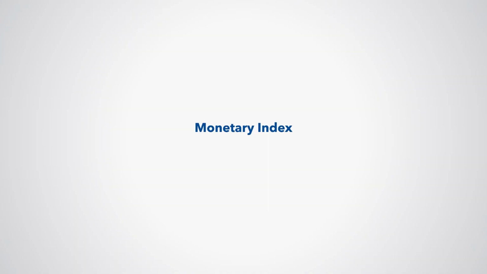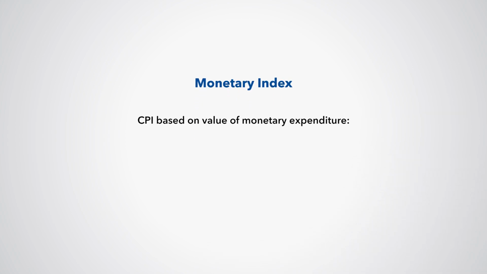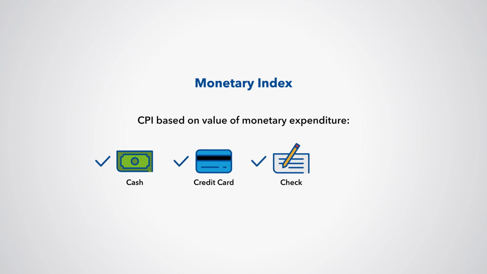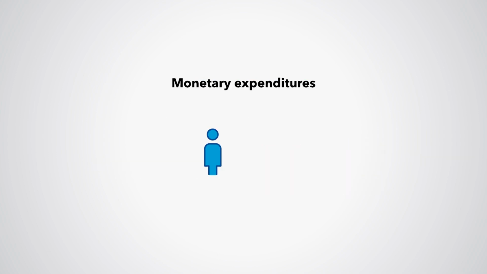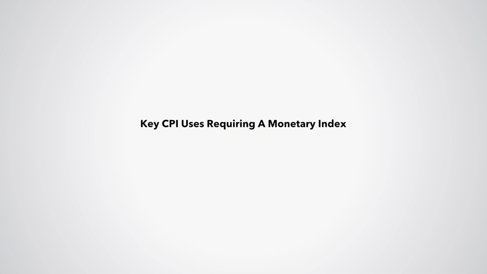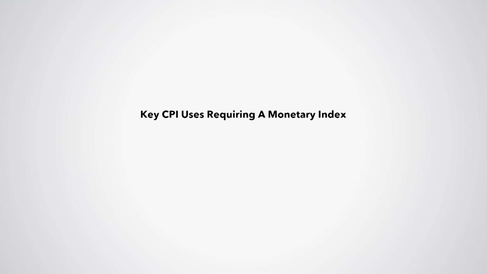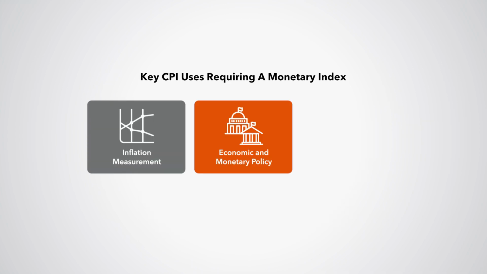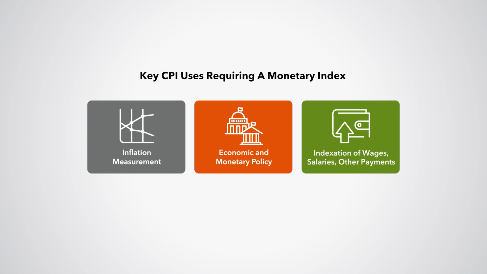concept. A monetary index refers to a CPI with weights based on the value of monetary expenditure on goods and services. The monetary expenditure can be made using cash, credit card, check, or some other promise to pay using money. When a shopper buys food and beverages and pays with a credit card at the supermarket, this is considered a monetary expenditure. Another example is an individual buying a car with a loan to finance the purchase. Key CPI uses that require a monetary index include inflation measurement, economic and monetary policy, and indexation of wages, salaries,